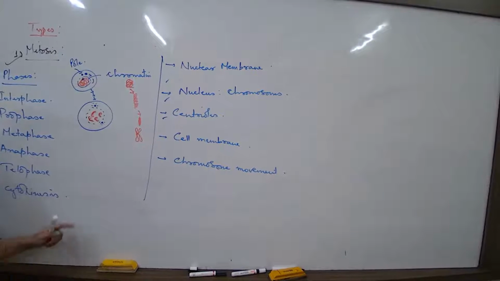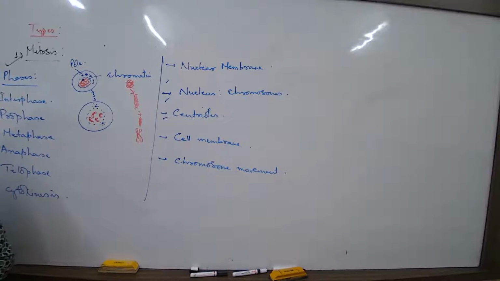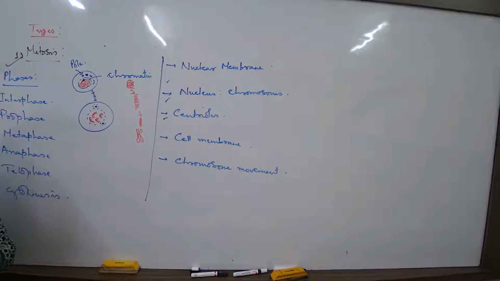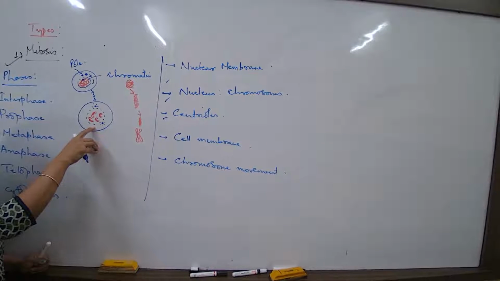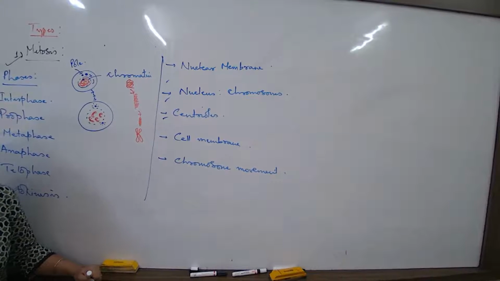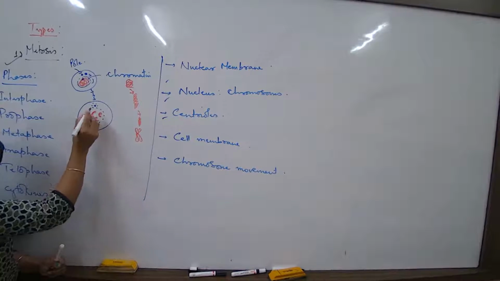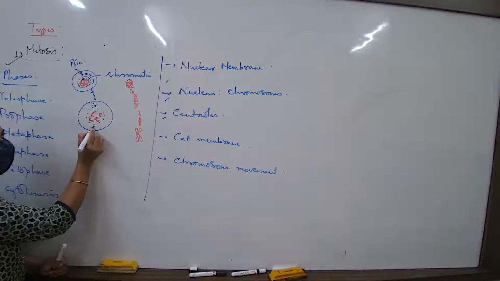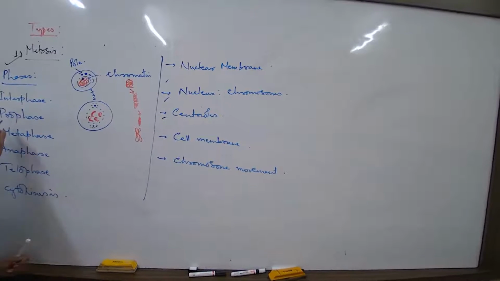आ रहा है समझ में? So by the end of prophase, what is the structure of the cell like? The cell is almost spherical. Nuclear membrane has started getting disintegrated almost, and the centrioles will almost try settling down at the two ends. Chromosome thickening, condensation is over. Then chromosome duplication is also over. And at the end of prophase, the centrioles are almost this way. End of prophase. Next is metaphase.